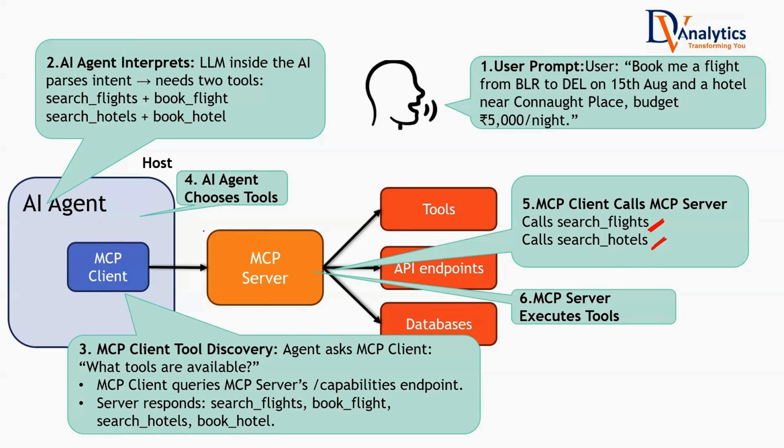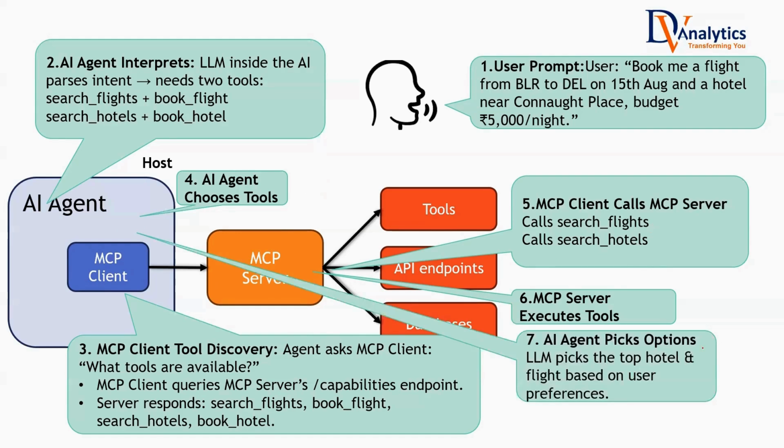MCP might send after execution, okay, I have searched for the flights, here are the flights. You know that in an AI agent, it's not just one iteration that will happen. There will be thought, observation. The AI agent will interact with the tool. There will be a thought. It will pick the first tool. Maybe this is not the right tool. It will pick the second tool. Maybe this is not the right one, like that. Thought, observation, action. Thought, observation, action. There will be a lot of iterations happening inside an AI agent. The MCP server will execute these tools and send the information back to the AI agent.